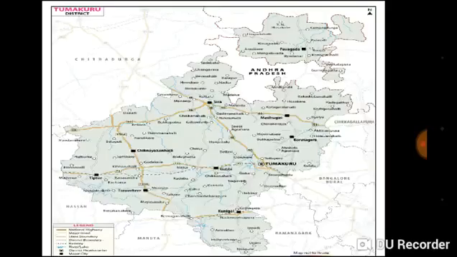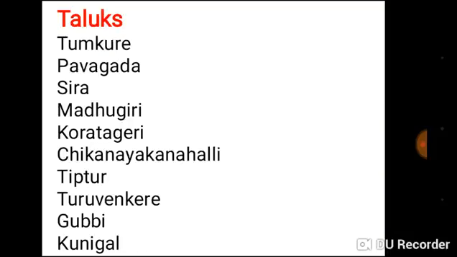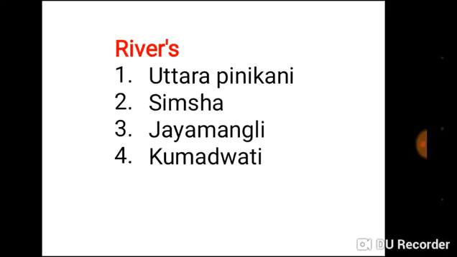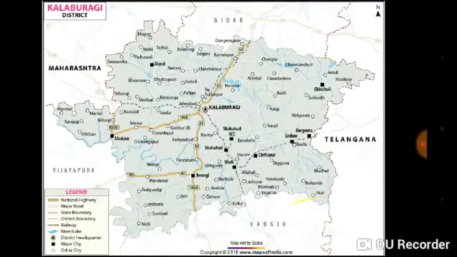Our next district is Tumkur district. Here is the area of Tumkur district. The taluks are Tumkur, Pavagada, Sira, Madugiri, Koratagiri, Chikkanayakkanahalli, Tiptur, Turuvekere, Gubbi, Kunigal. The rivers which flow in this area are Uttara Pinakini, Shimsha, Nayamangali, Kumudvati.